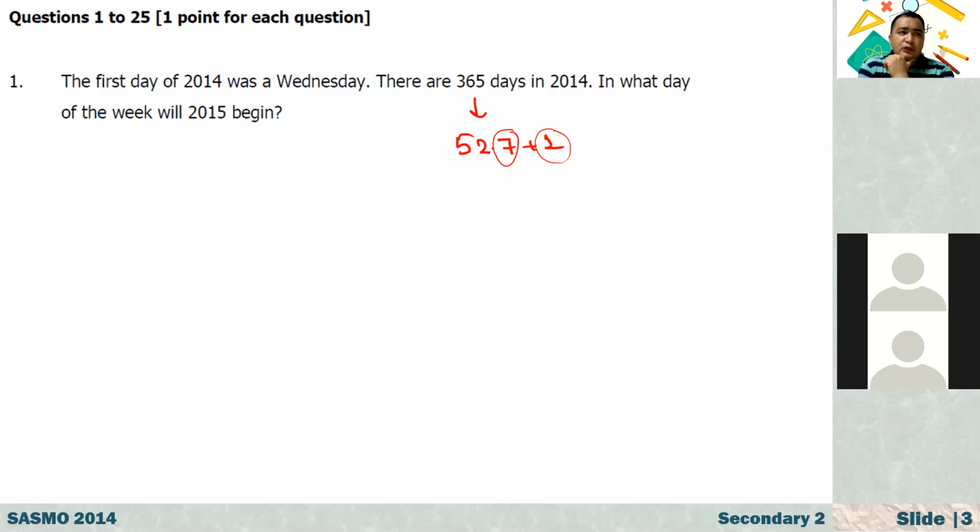For example, let's say 2023. How about 2025? Between 2023 and 2025, we have 2024, which is a leap year. So at that time, you have to consider that leap year.